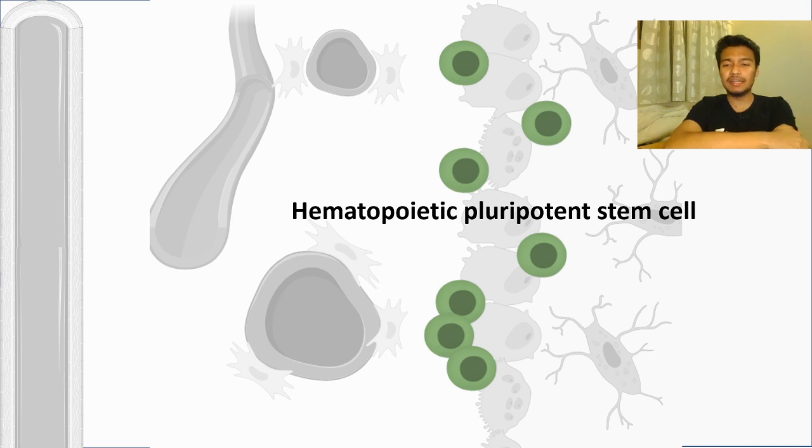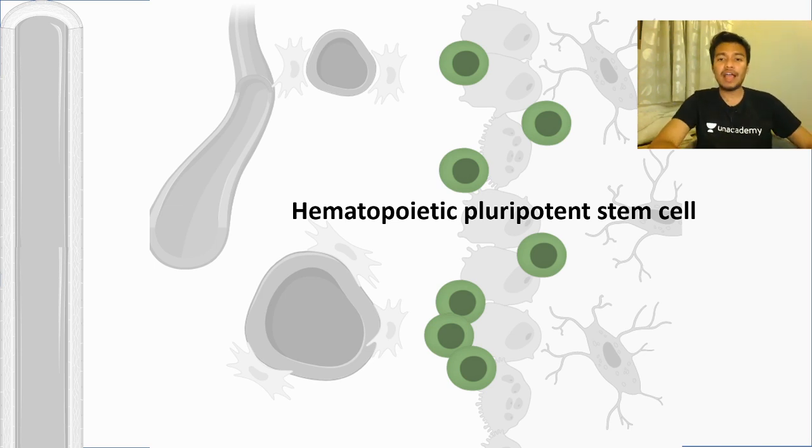But pluripotent stem cells are a little bit more differentiated, or a little bit more primed, I would say. So they can give rise to all the embryonic cells. And for hematopoietic pluripotent stem cells, they can give rise to all the cells which are associated with the blood system, right? So now you understand what a hematopoietic pluripotent stem cell is. We really break down the term one by one and try to understand what they are.